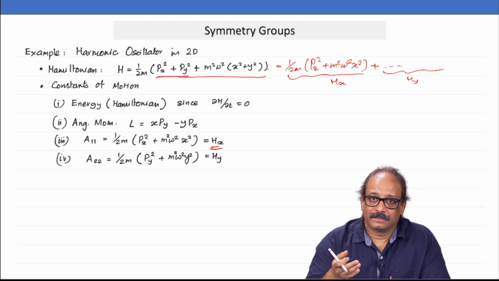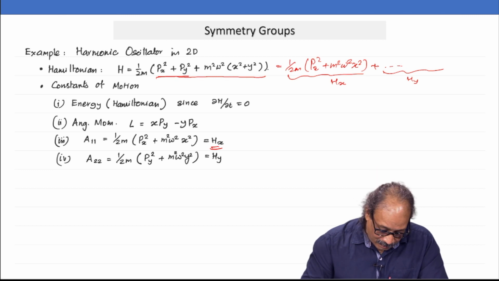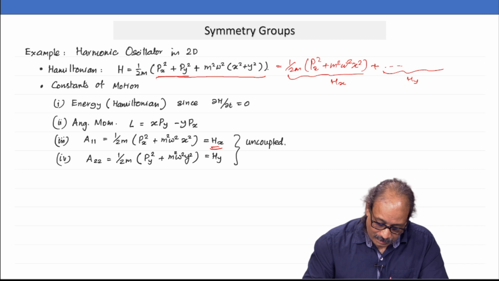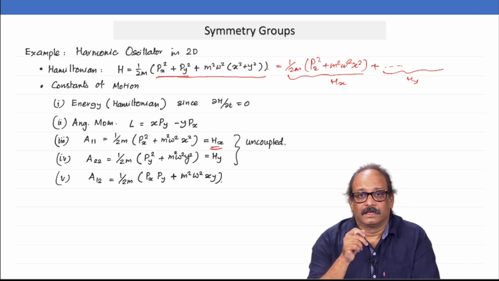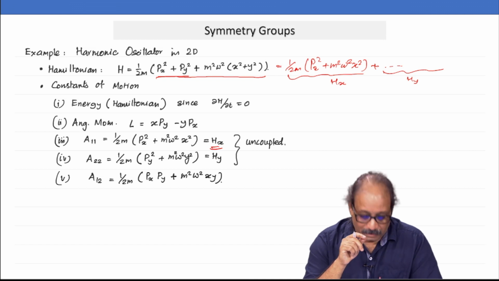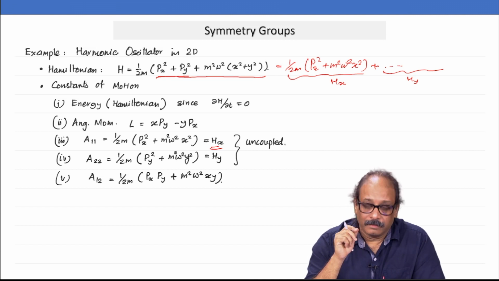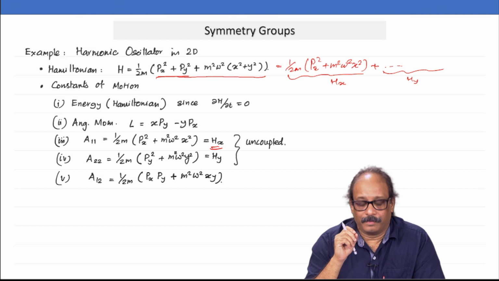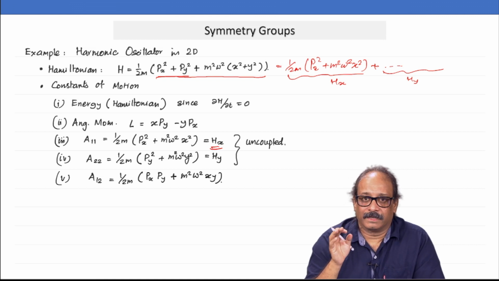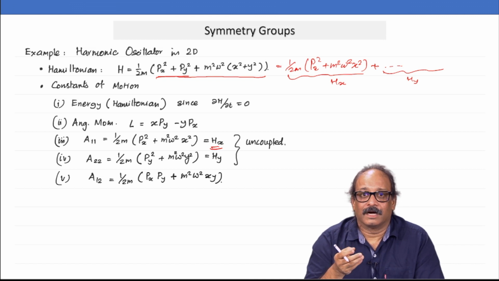Similarly, Hy is also a conserved quantity. And finally, that happens because they are uncoupled oscillators. Look at one more constant of motion, which is pxpy plus m square omega square times xy, divided by 2m. This is also a constant of motion. How do I check that?